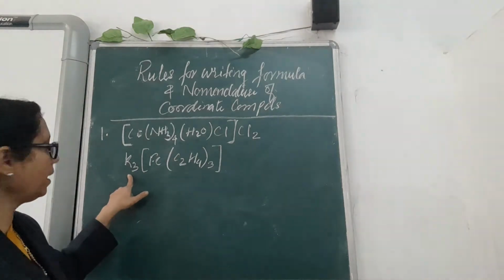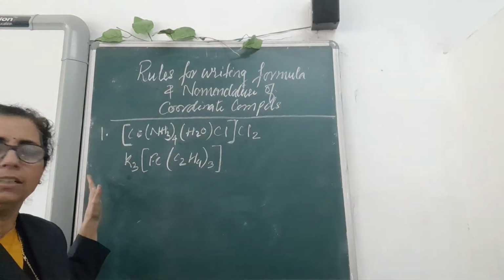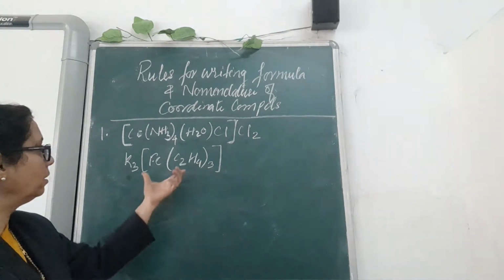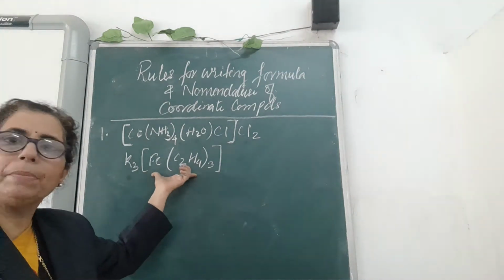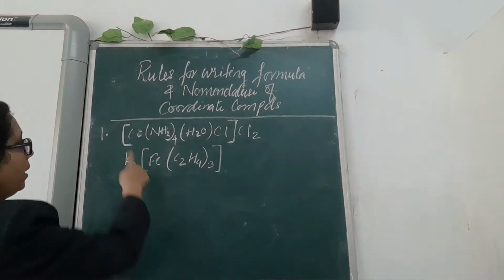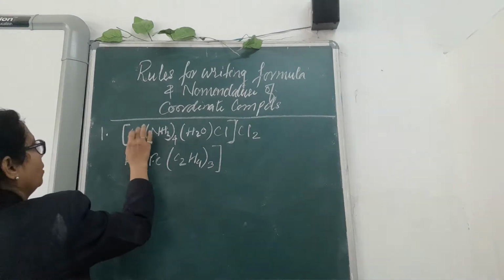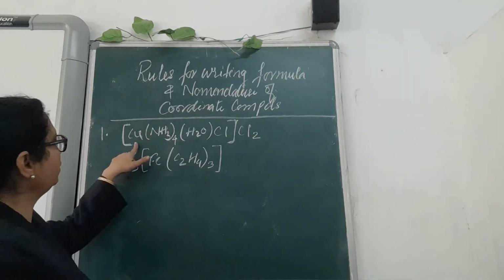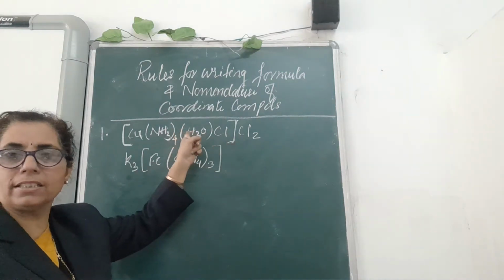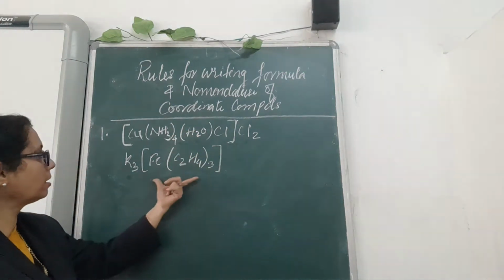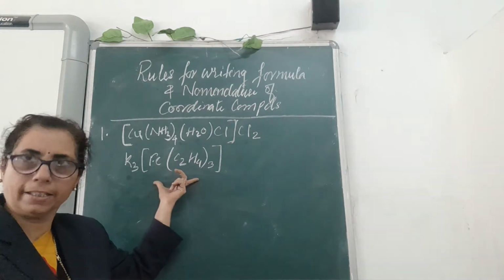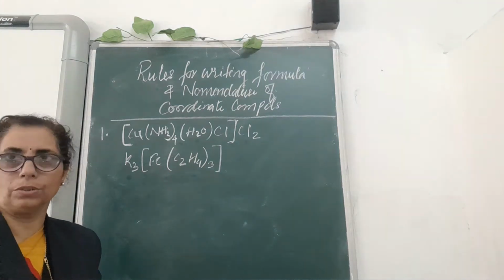And if the counter ion is on the left hand side, then this complex ion will become the anion. See the example very clearly, children. Here the complex ion having copper is on the left hand side, so this is considered as cation, and here this complex ion is on the right hand side, so it is considered as anion. This is the first rule.